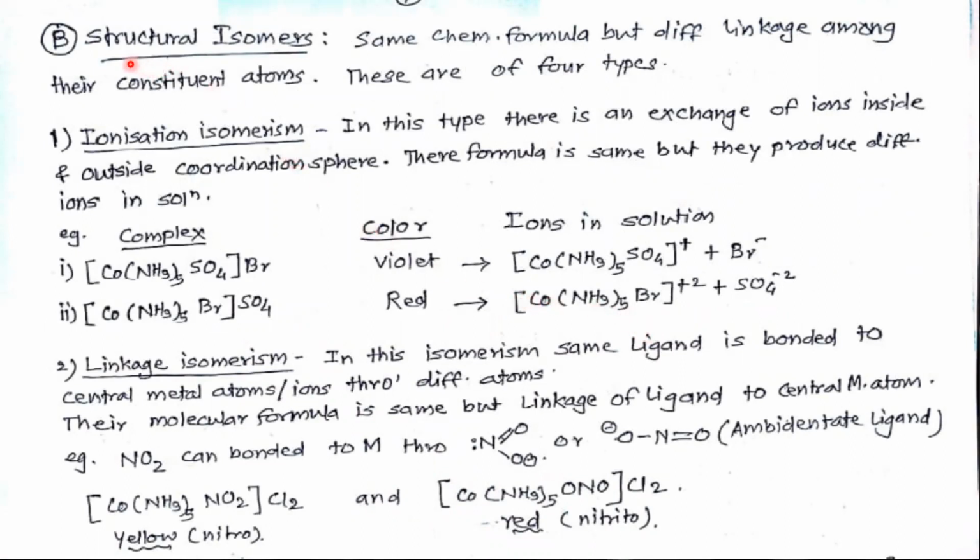Now the second type, structural isomers. What are structural isomers? The compounds having the same chemical formula but different linkage among their constituent atoms are called structural isomers. These structural isomers are of four types.